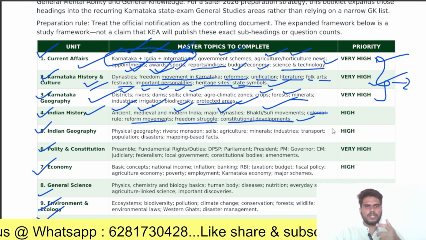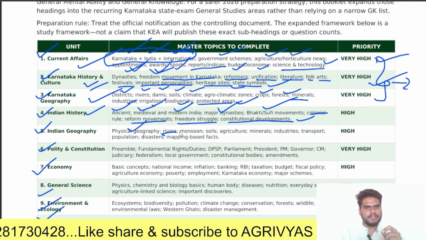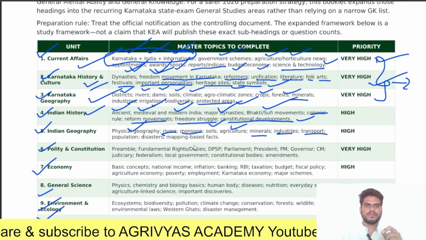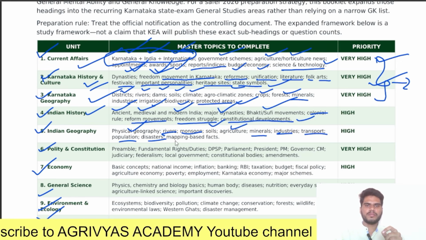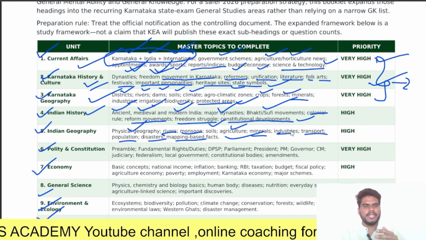Next, coming to Indian geography. What should you cover in Indian geography? The first one is physical geography. Next, rivers, monsoons, soils, agriculture, minerals. Next, industries, transport, population, disasters, map-based facts. These topics should be covered completely regarding Indian geography.